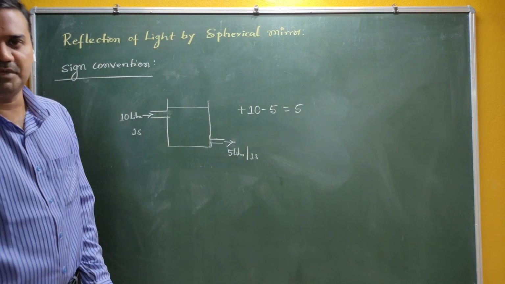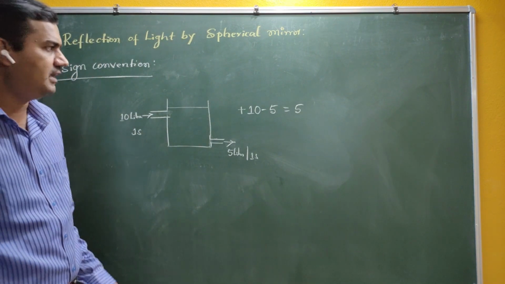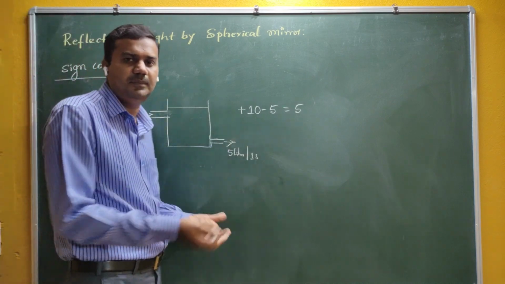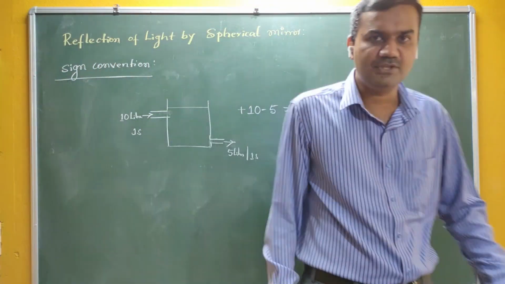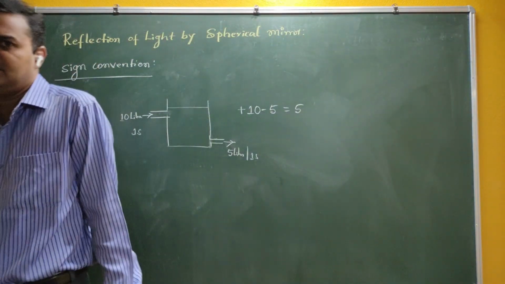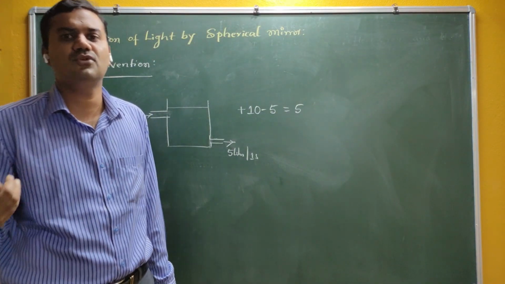Okay, now these are called sign convention. If you use that particular plus and minus, then only you can explain. Now this particular problem is called sign convention. So where is the sign convention required? If the flow is in both directions. If it is a single direction, then there is no need here.